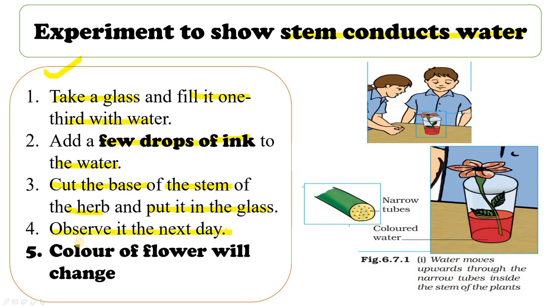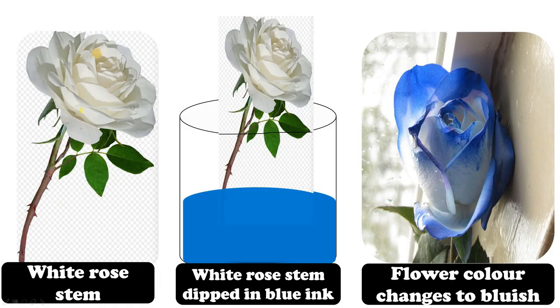Now take a herb, cut the base of the stem of the herb and put it in the glass. Observe the plant next day. You will observe that the color of the flower has changed to red. How? Because the stem has transported this colored water to different parts including the flower, and that's how this flower got red color, right? Now here also we have a white rose stem. We dipped this stem in blue ink, and what we observed? We observed that the flower color has changed to bluish. How? Because the stem has transported this blue water to the flower, right? So this proves that stem transports or conducts water, right?